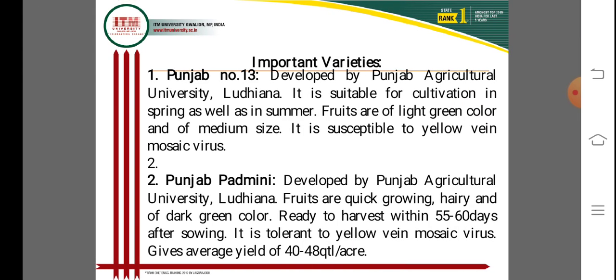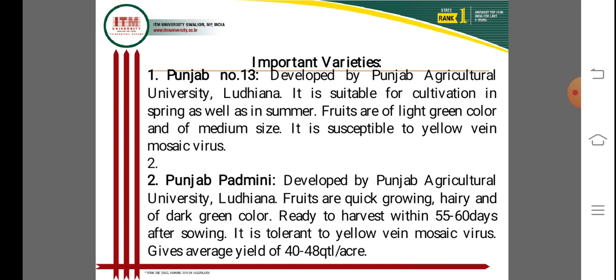Next are the important varieties of okra. First is Punjab Number 13, developed by Punjab Agricultural University, Ludhiana. It is suitable for cultivation in spring as well as summer season, and fruits are light green in color and of medium size.